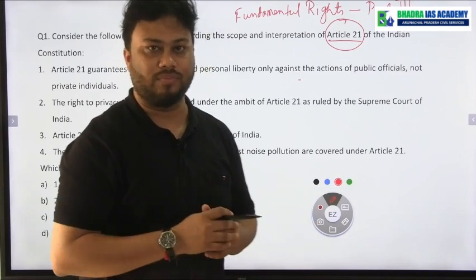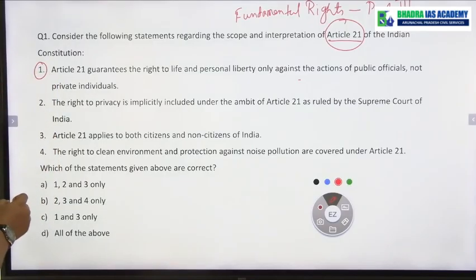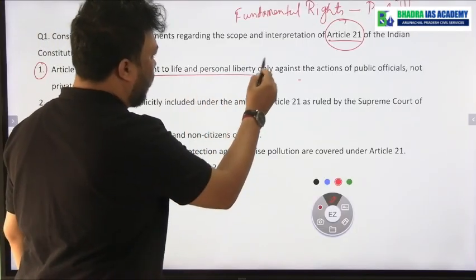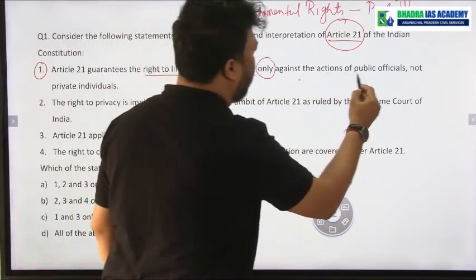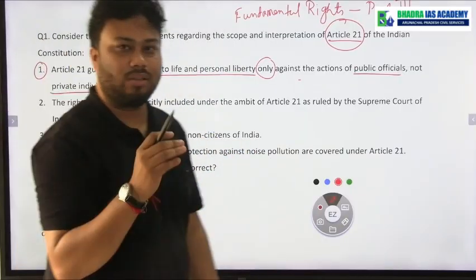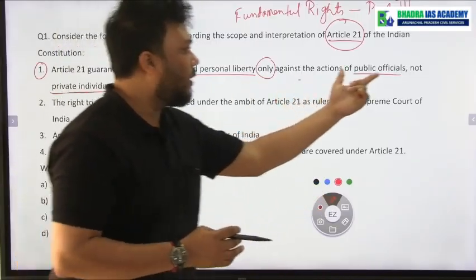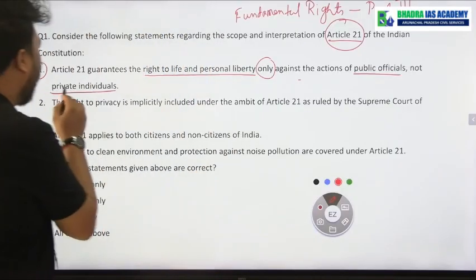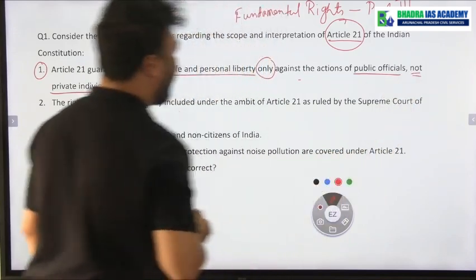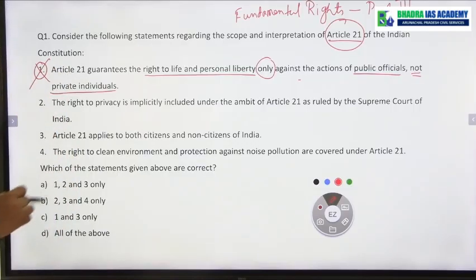Next, if you see statement number 1, it talks about Article 21 guaranteeing right to life and personal liberty only against the action of public officials and not private individuals. But if you see, Article 21 protects every individual against the action of public officials as well as against the action of private individuals, but in the statement it is written not private individuals. So that is why statement 1 will be incorrect, wrong.